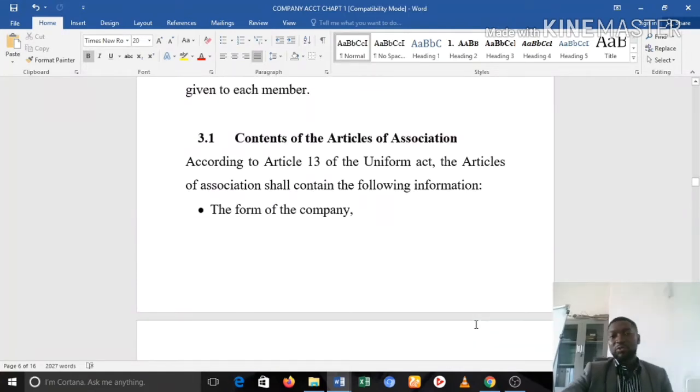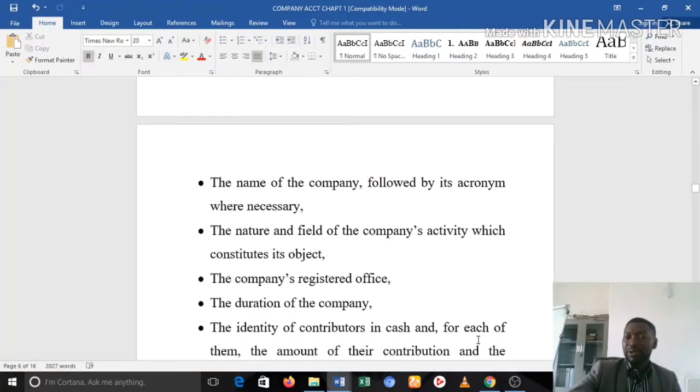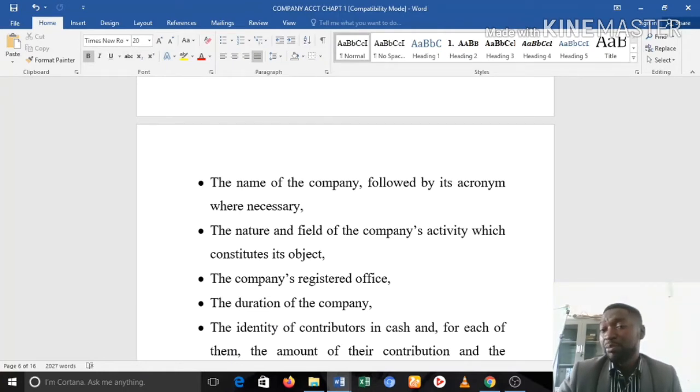So Article 13 of the Uniform Act actually states that the Article of Association contains the following information. The first, the form of the company. Next, the name of the company, followed by its acronym. The companies usually have the name, they have an acronym. Usually that acronym can be an abbreviation or any other way that you like other people to always call your company. Okay, and a company like Brasserie du Cameroun, usually you have the abbreviation SABC. Okay, that is Société Anonyme Brasserie du Cameroun,